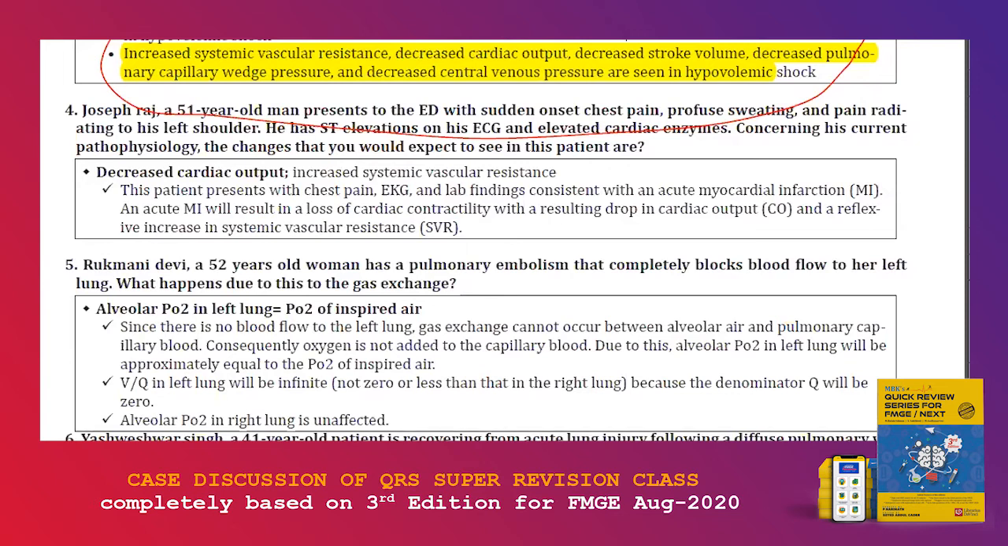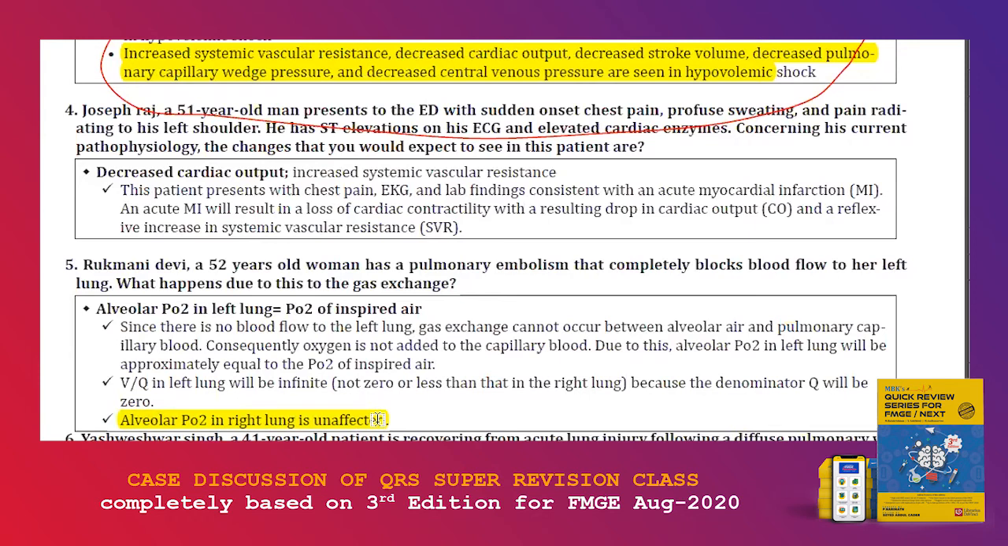So pulmonary embolism we are talking about. You need to know that the alveolar PO2 of the right lung is unaffected. That is very important. The alveolar partial pressure of oxygen in the right lung is unaffected. That is very important in a pulmonary embolism. The blood flow to her left lung is compromised, but the alveolar PO2 in the right lung is unaffected.